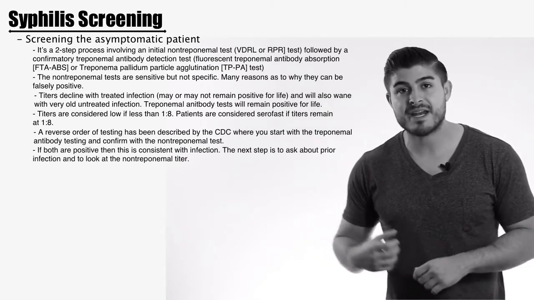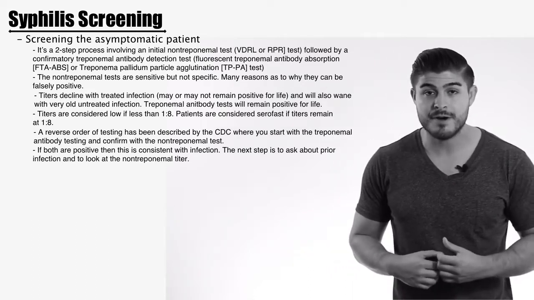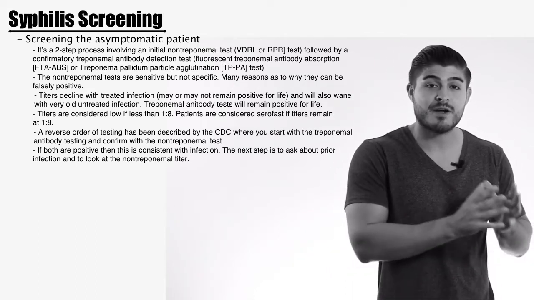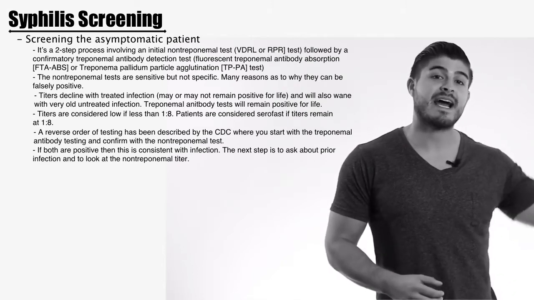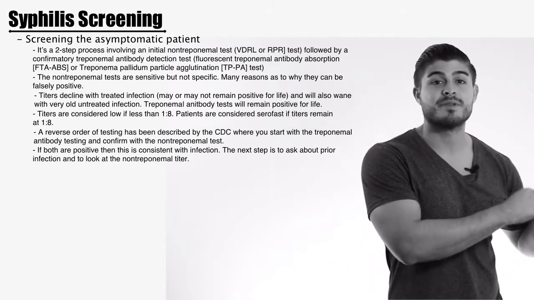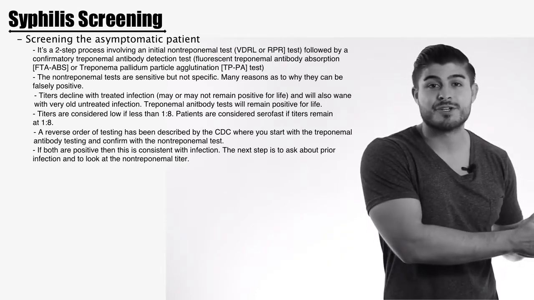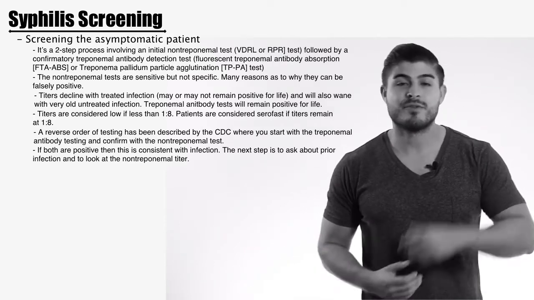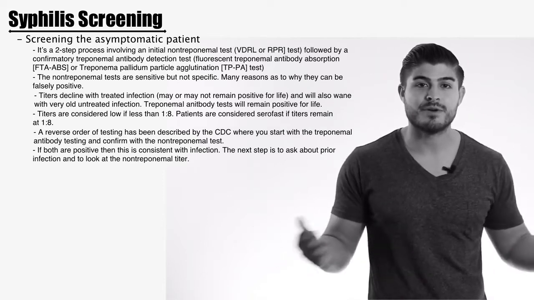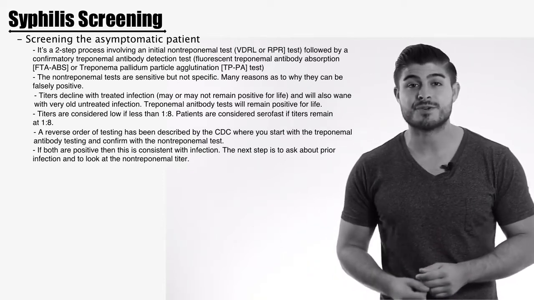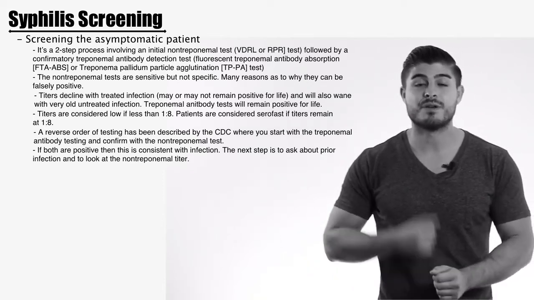If we have a positive antibody test but a negative RPR, then this means, depending on the titer and the history, that this patient had syphilis in the past and was simply treated. If we have a high titer, then this patient was never treated and you should give penicillin. If we have a low titer, it was treated and we don't need to worry about this, especially if they give you the history of being diagnosed and being treated with penicillin.